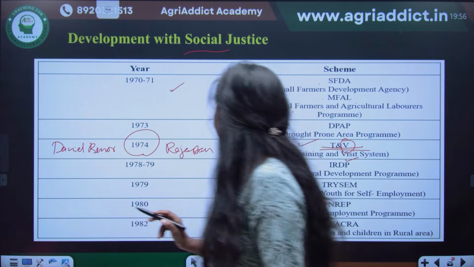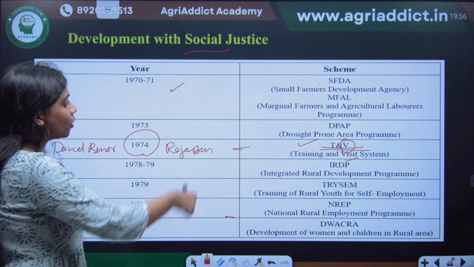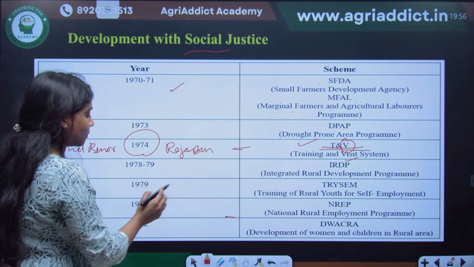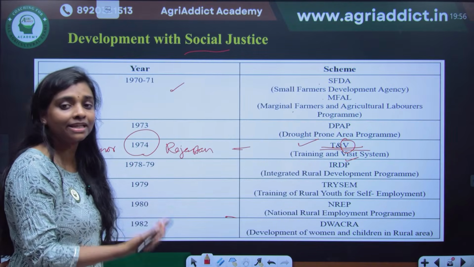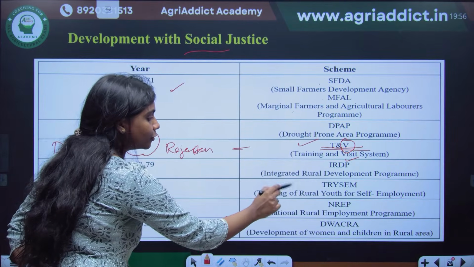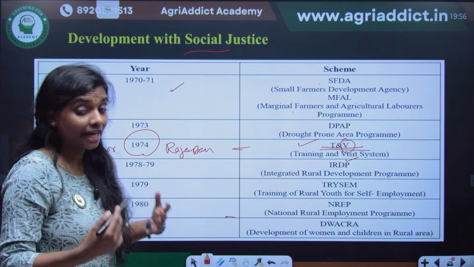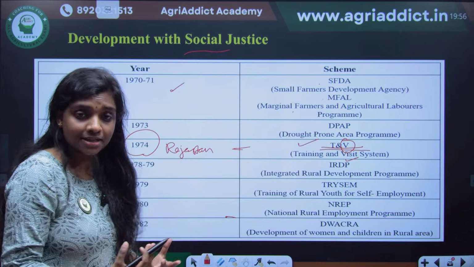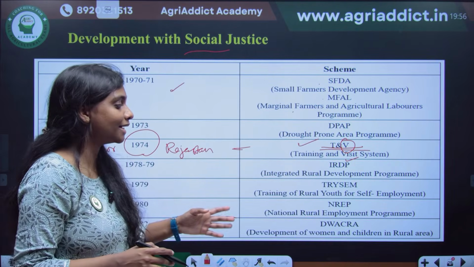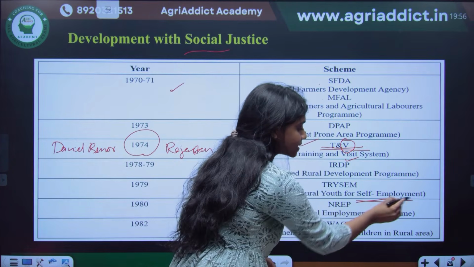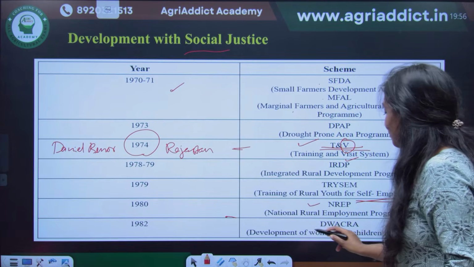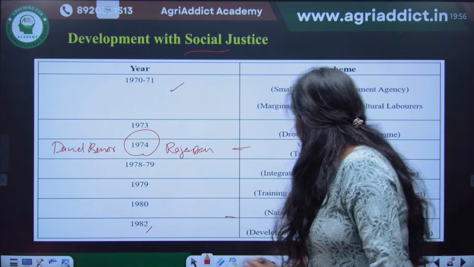And then we have IRDP, the Integrated Rural Development Program. See, all these programs are actually addressing the unaddressed people. IRDP is the rural development, anti-poverty or poverty alleviation program. And in 79, TRYSEM, or Training of Rural Youth for Self-Employment. We are equipping them with skills, like training on certain artisan skills, so that they can go for self-employment, start their own shops and work for themselves. And NREP, the National Rural Employment Program, and development of women and children in rural areas.